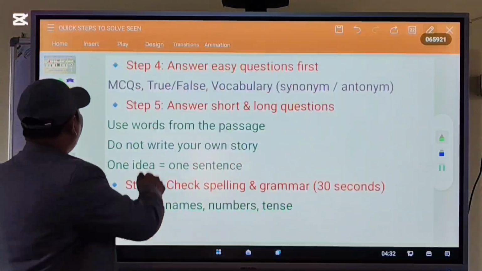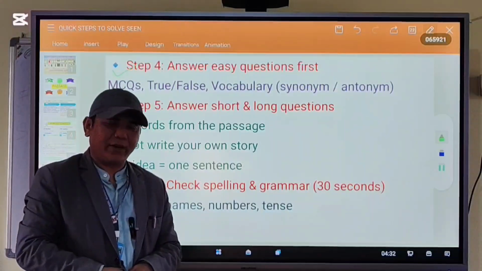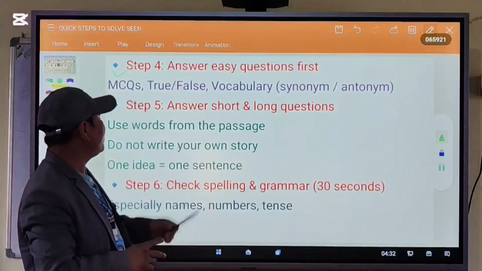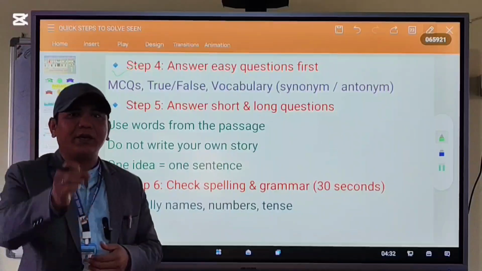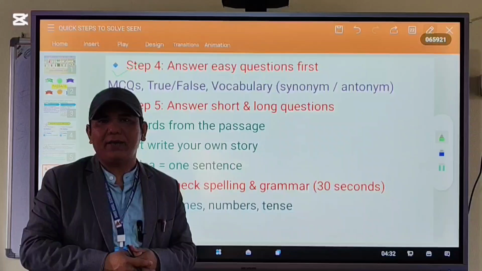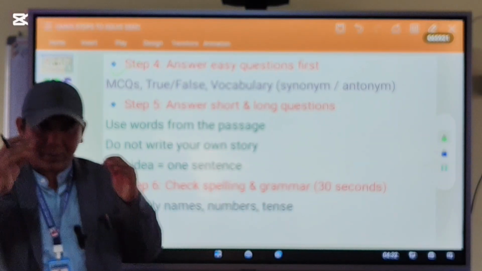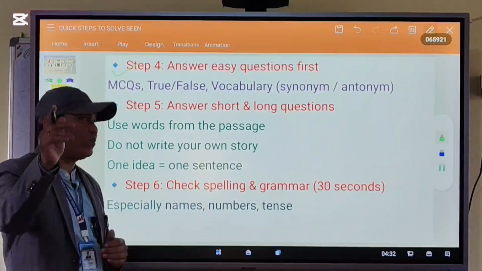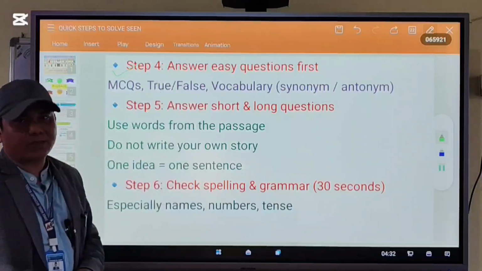Now, step number 4: answer easy questions first. Definitely you have to answer the easy questions first, like your multiple choice questions, true or false questions, and vocabulary, because it gives you confidence to solve the passage. So first you try your best to solve the easy questions.